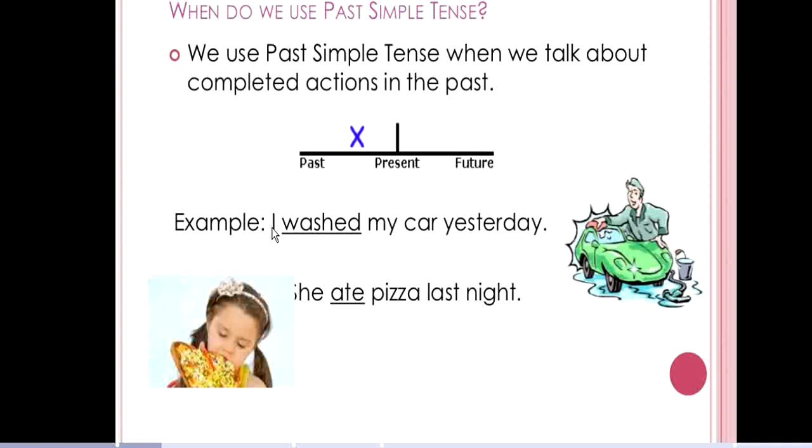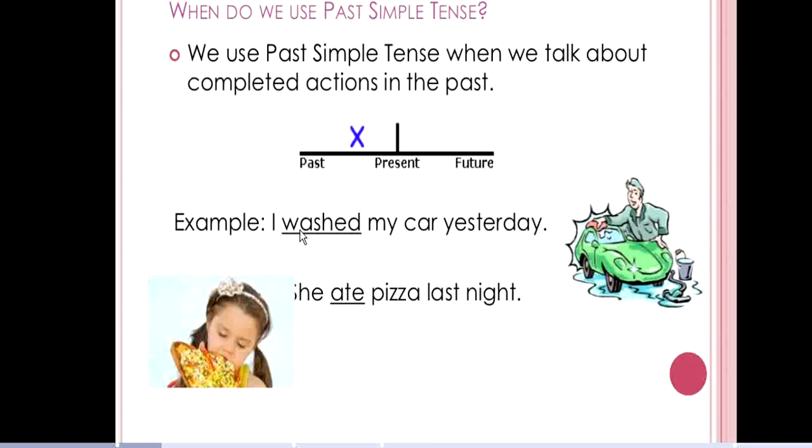We have here 2 example sentences in the past tense. The first one says, I washed my car yesterday. This sentence is in the past tense because it happened yesterday, kahapon. That's the reason why we need to make the verb into past tense. Next, she ate pizza last night. This sentence is in the past tense again because the action happened last night. So that's the reason why we need to use the verb in the past tense.